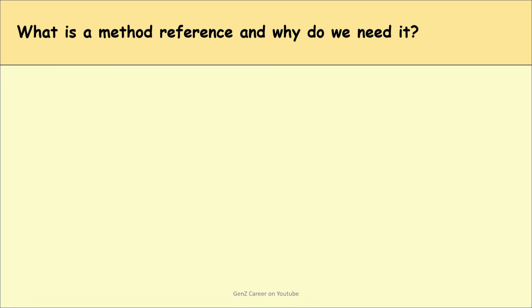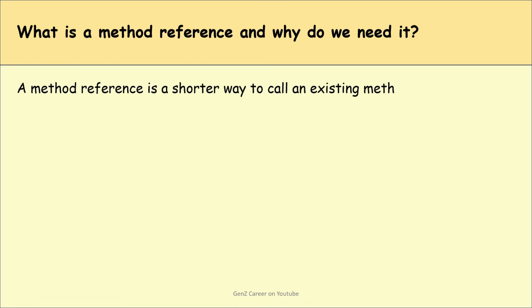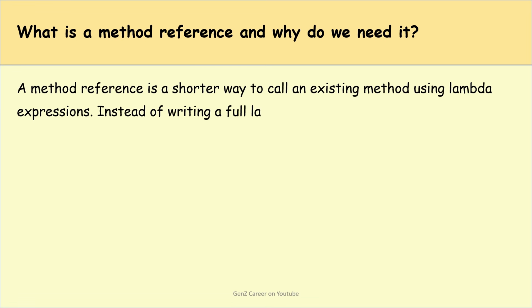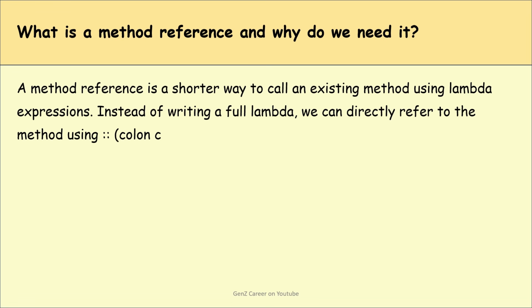Okay. The next question is, what is a method reference and why do we need it? A method reference is a shorter way to call an existing method by using lambda expressions. Are you getting my point? Instead of writing a full lambda, we can directly refer to the method using the colon symbol. It helps make the code cleaner, shorter, and easier to read.